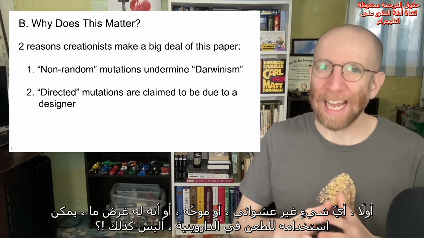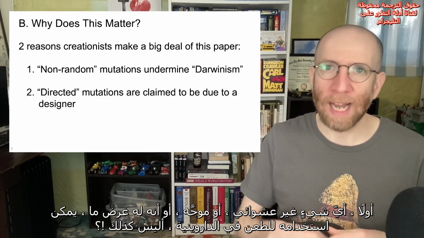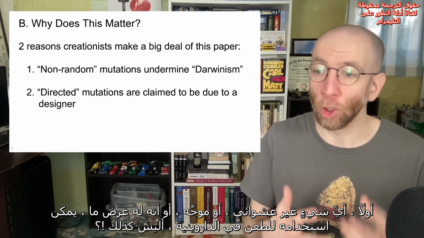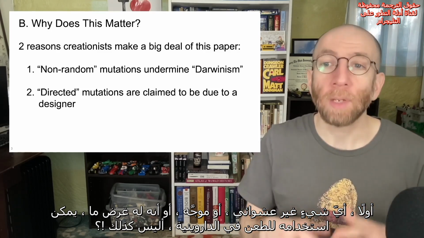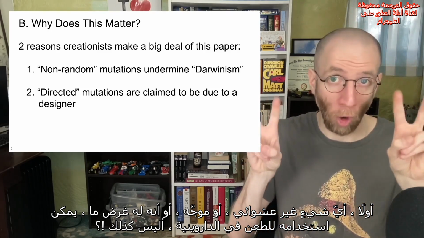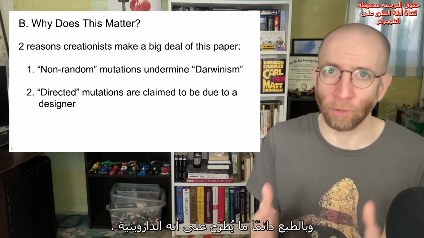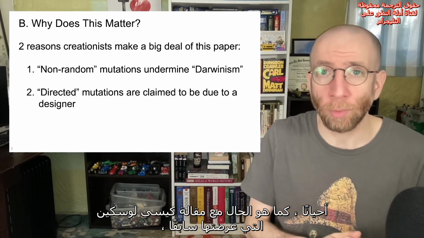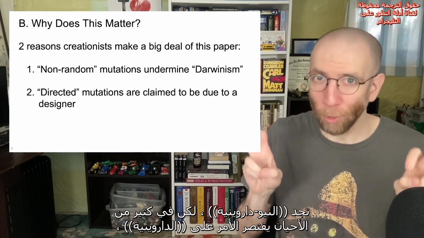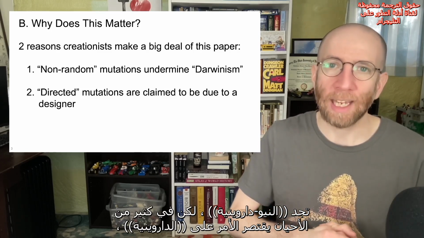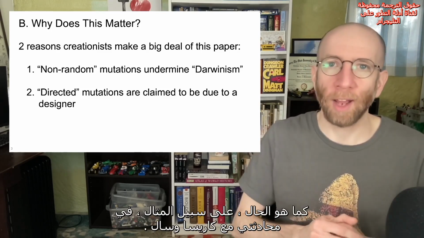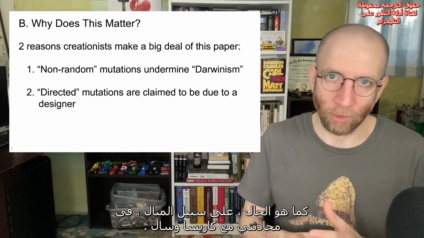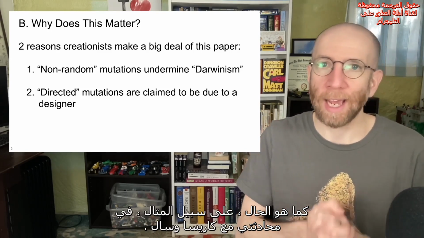First is that anything non-random, anything directed, anything that looks purposeful can be used to undermine Darwinism, right? And of course, it's always framed as Darwinism. Sometimes, like with the Casey Luskin piece I showed you previously, you get a neo-Darwinism in there, but a lot of times it's just Darwinism, as was the case, for example, with my conversation with Carissa and Sal.